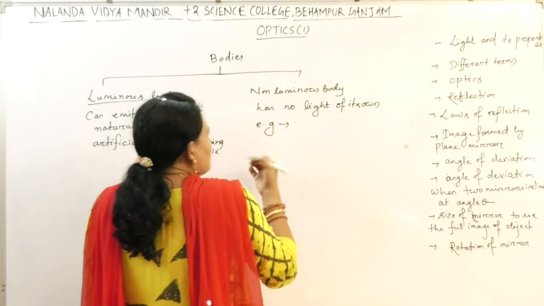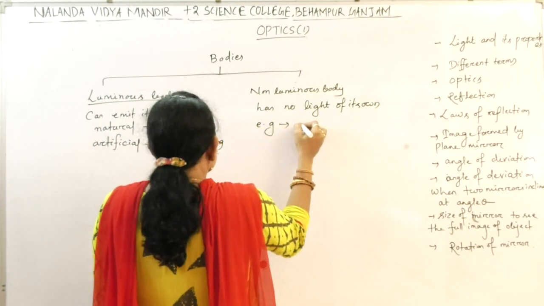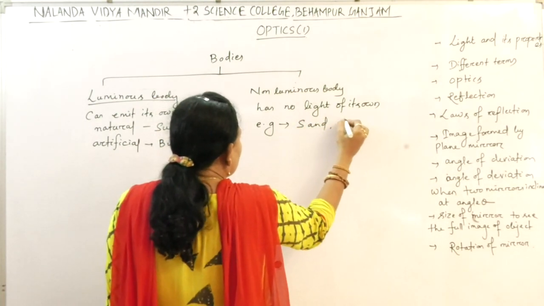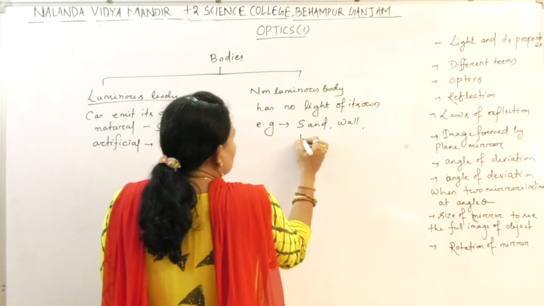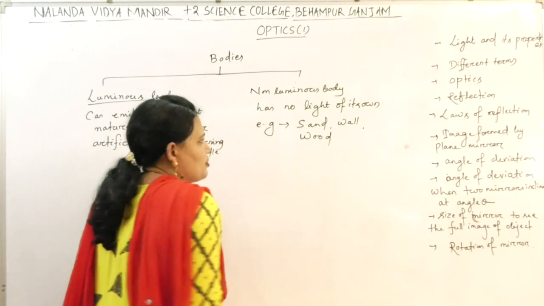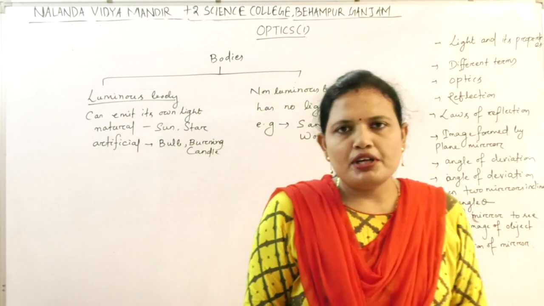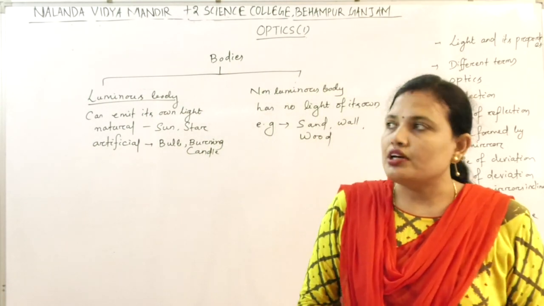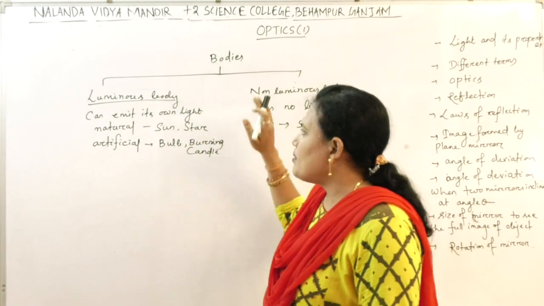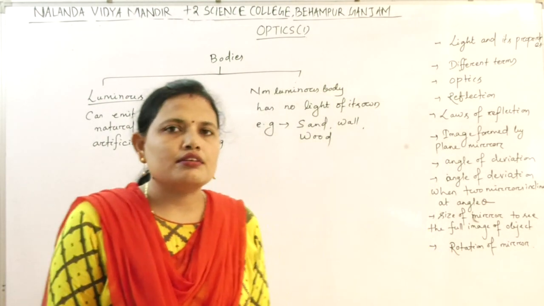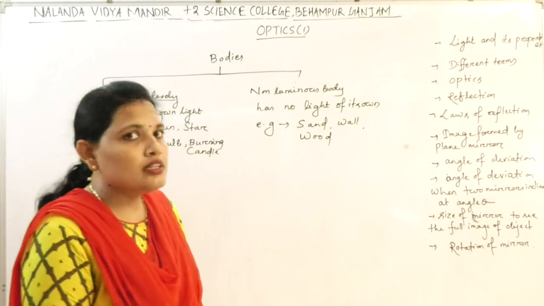Examples: sand, wall, wood, all these are non-luminous bodies. Everything which does not have its own light is a non-luminous body. So all bodies are divided into two categories: one is non-luminous body, another is luminous body.